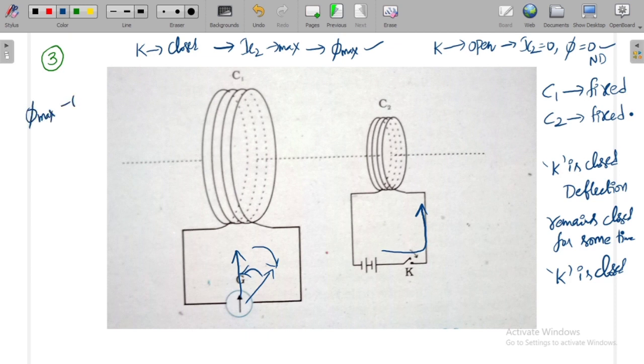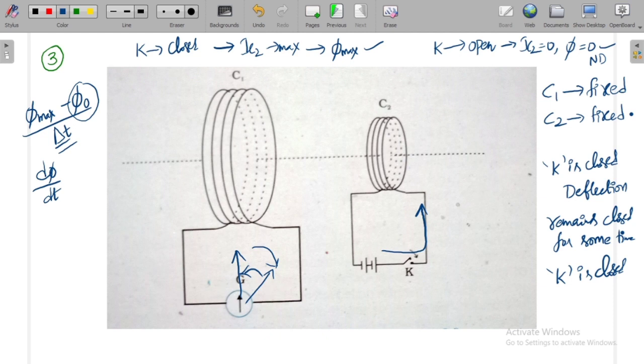What is the change in flux? Phi max minus phi naught, where phi naught is 0. So there will be a change in flux within a small period of time. As we are observing a non-zero value of d phi by dt, the galvanometer is showing deflection.